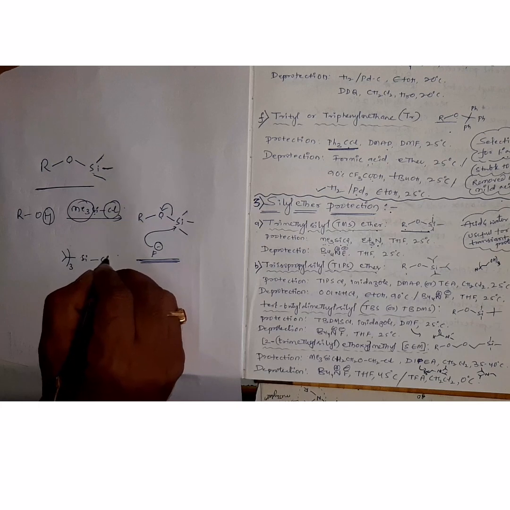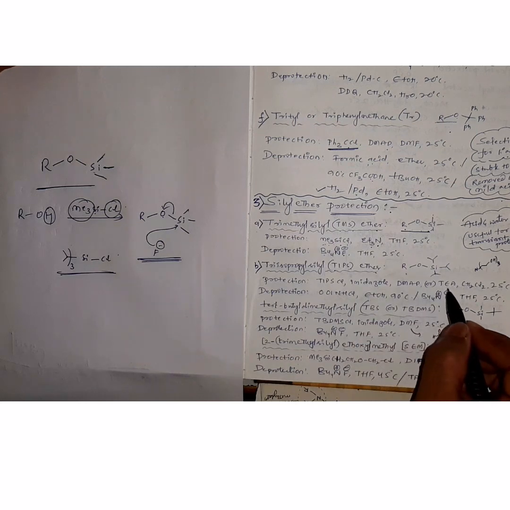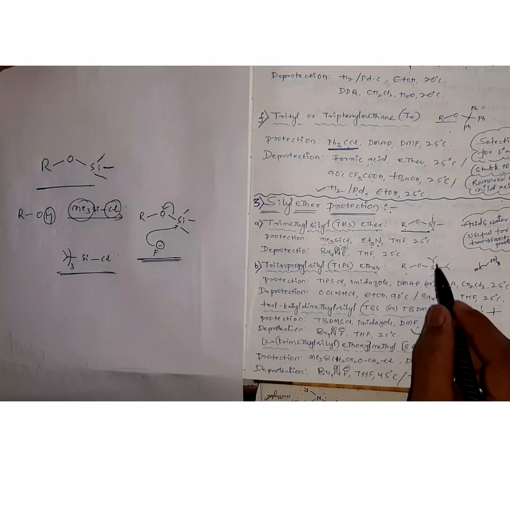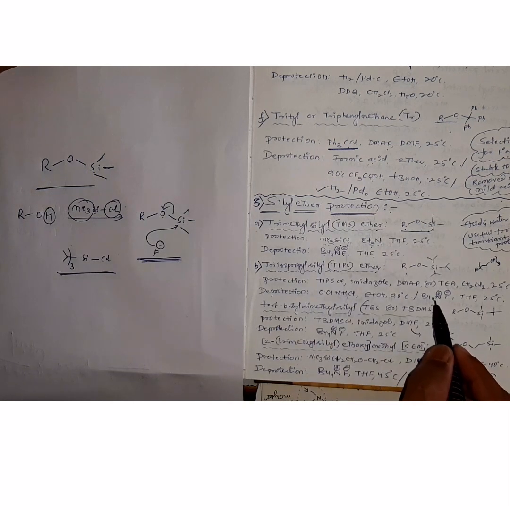Three isopropyl groups are attached onto the silicon, and we use triisopropyl silyl chloride in presence of a base like imidazole, DMAP, or TEA, to get triisopropyl silyl ether. We can deprotect that in presence of an acid, 0.01 normal HCl, or tetrabutyl ammonium fluoride. That again results in our required alcohols.